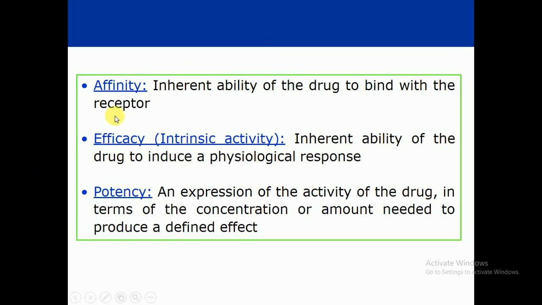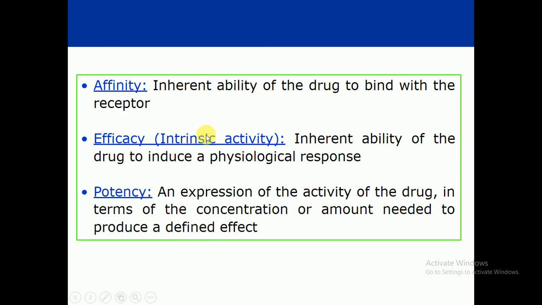Affinity can be defined as the inherent or natural ability of a drug to bind with the receptors. Affinity means the tendency, the capability or power of a drug to bind with the receptors. This is called the affinity of a drug: how much the drug is capable of binding with the receptors, as we have already discussed about receptors.